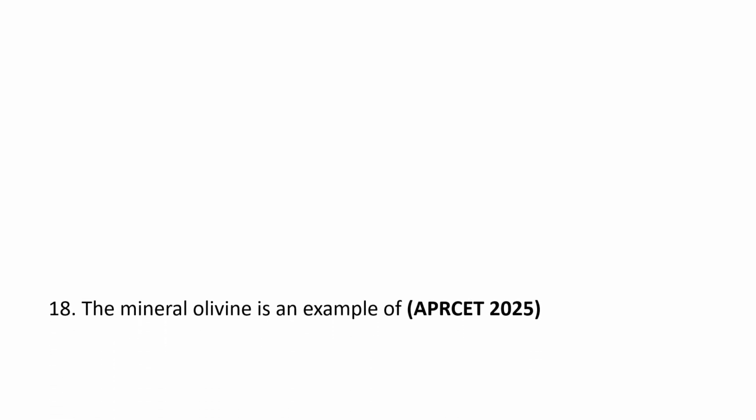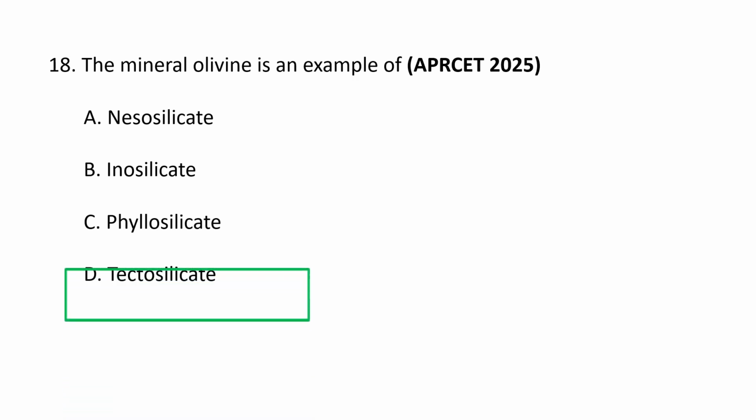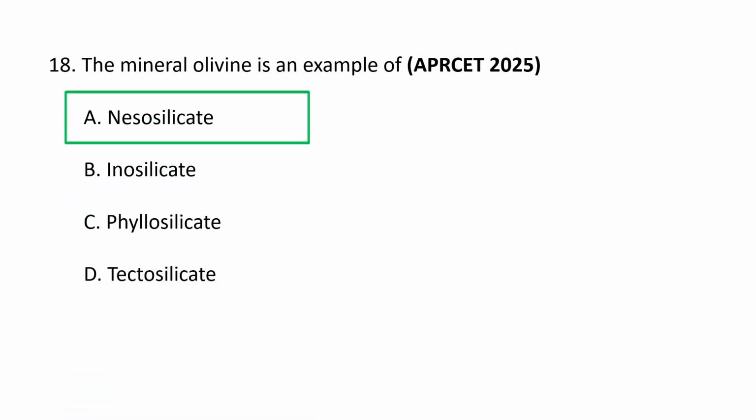Next question. The mineral olivine is an example of A. Mesosilicate, B. Inosilicate, C. Phyllosilicate, and D. Tectosilicate. The mineral olivine is an example of mesosilicate. The mineral olivine is an example of an iso or orthosilicate with isolated SiO4 tetrahedra, a common ferromagnesian mineral found in mafic rocks and the Earth's mantle, known for its green color and lack of cleavage. So it represents ionic substitution or solid solution between magnesium and iron.